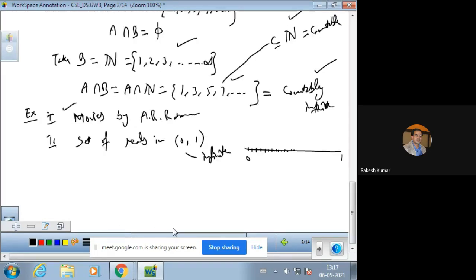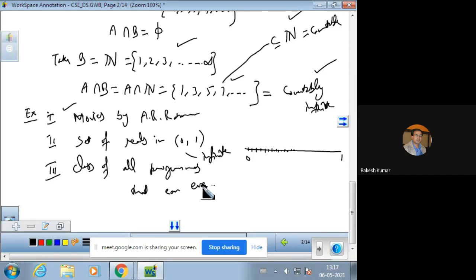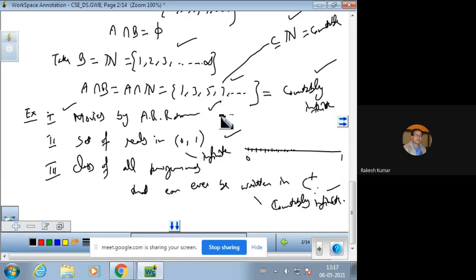This is the third example for countably infinite. The class of all programs that can ever be written in C++. So that set will always be a countably infinite set. So these are a few examples for a countably infinite set, a finite set, or a countable set.